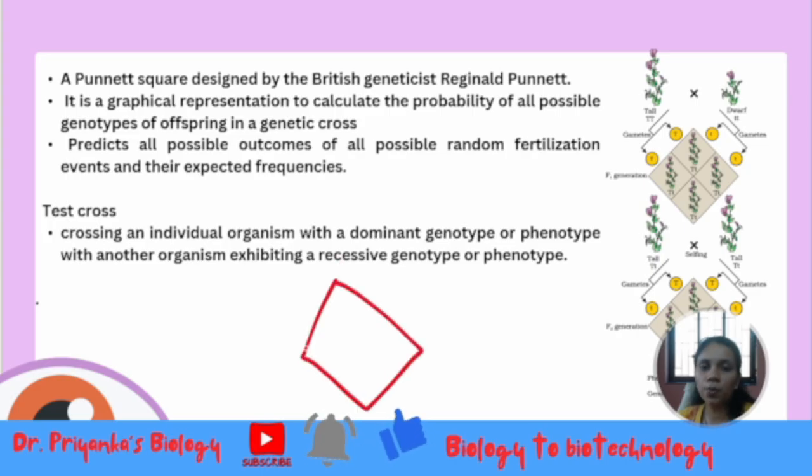This Punnett square is a pictorial or graphical representation which helps to calculate the probability of all the possible genotypes of the offspring. What I have here is a Punnett square, wherein we can study the pollination or the crossing of two different characteristics of plants, and based on this we can study further.